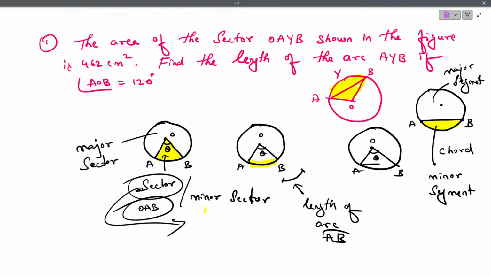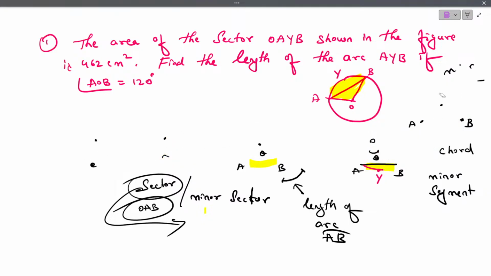Understood? So here also I am going to join AB. You can see here this region is minor segment and OAB is a sector. I am going to take a point on the arc, let me say this point, then OAYB. Understood? This complete region. In the figure, that is what they have given here. Can you see this? OAYB. This complete region is a sector.